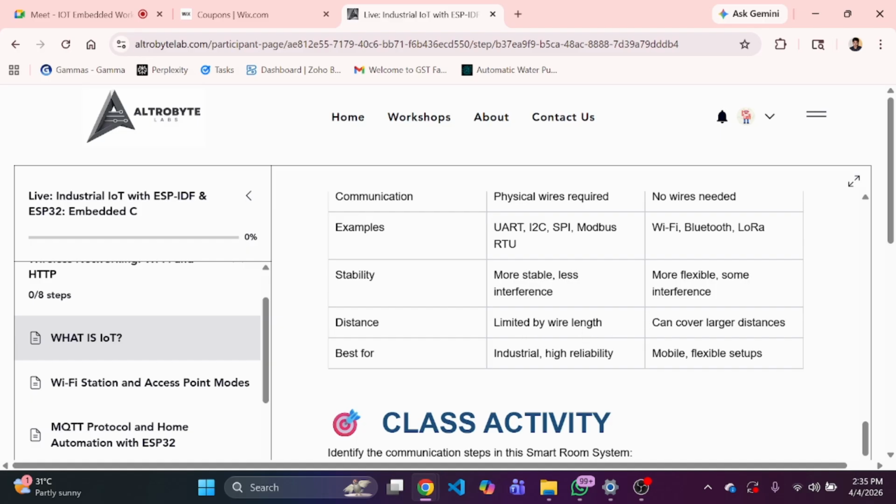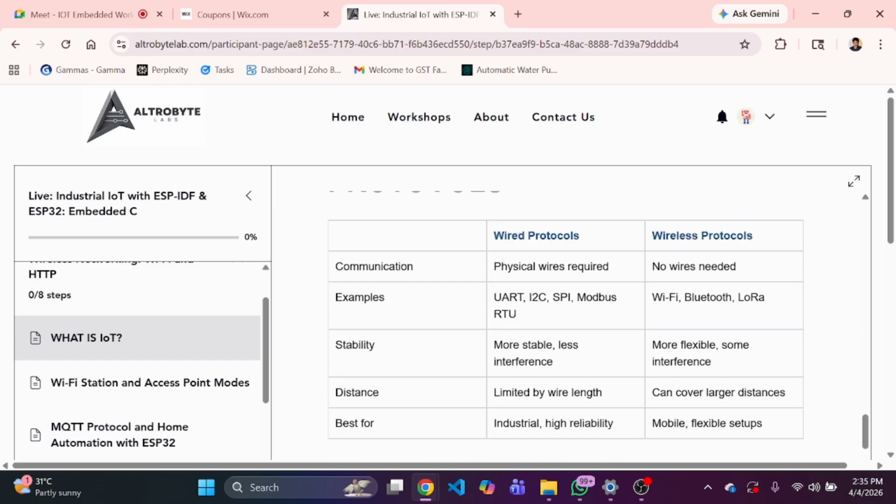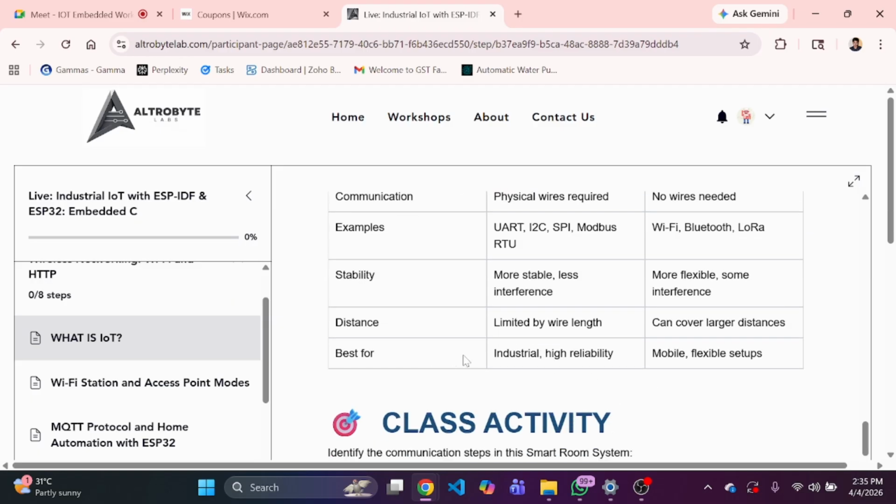Next, wireless can cover a larger distance, right? Wireless communication protocols can cover larger distances because they have larger infrastructure, like GSM or Wi-Fi. Wired communication is preferred for industrial and high-reliability applications, and wireless communication is for mobile operations and long distance communication.